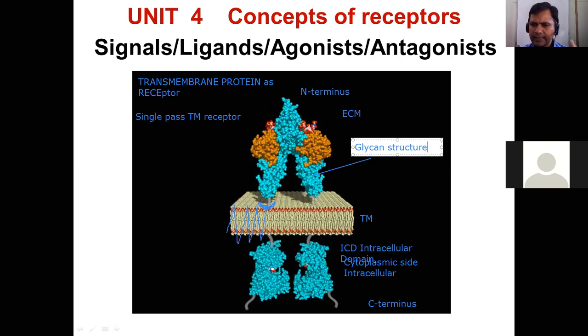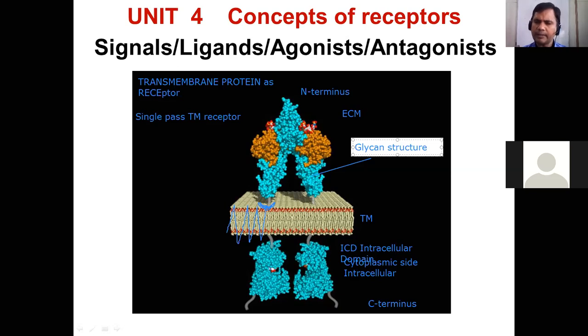If this uniqueness is not there in the chemistry of these receptors, then a particular cell will never be able to function as a unit of a living organism. This is very important. That is why it is very important to understand the chemistry of these receptors.